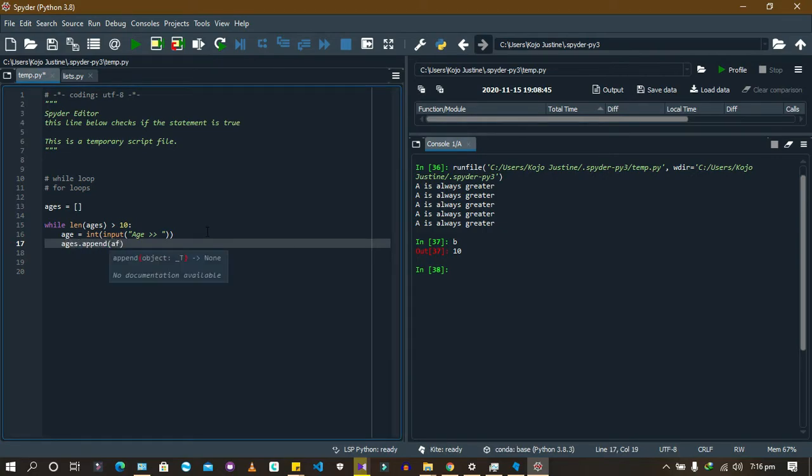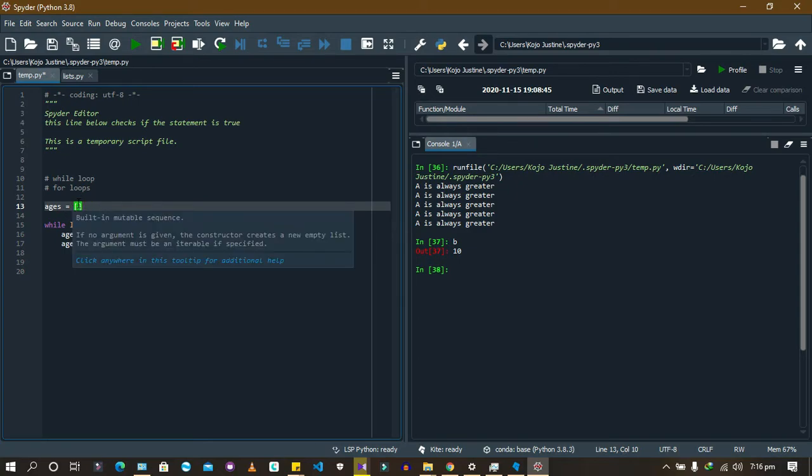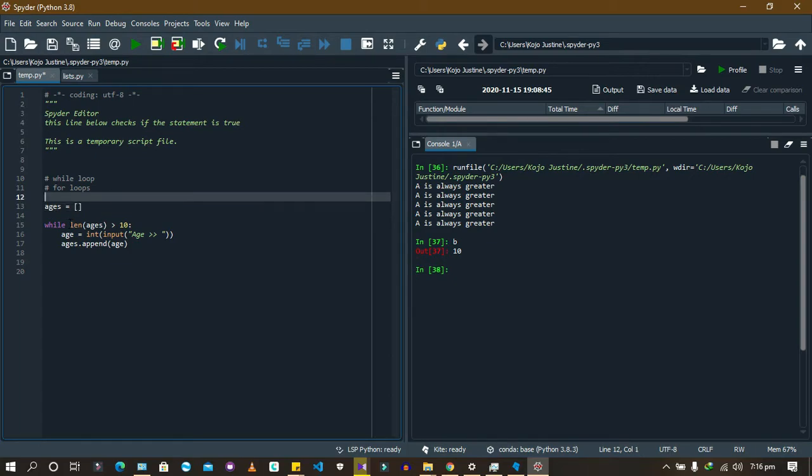Let me re-explain it. Now we have a container called ages. Ages is like an empty container right now. We should have put numbers into it, but we've just left it as empty. Now we are saying that while the length of this ages, the length of the ages means the number of things inside this container right now, is 0. While 0 is less than 10, so while the length of ages is less than 10, do this thing. What should it do?